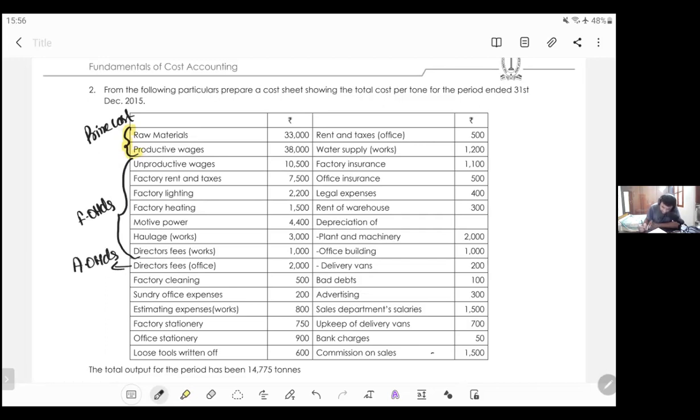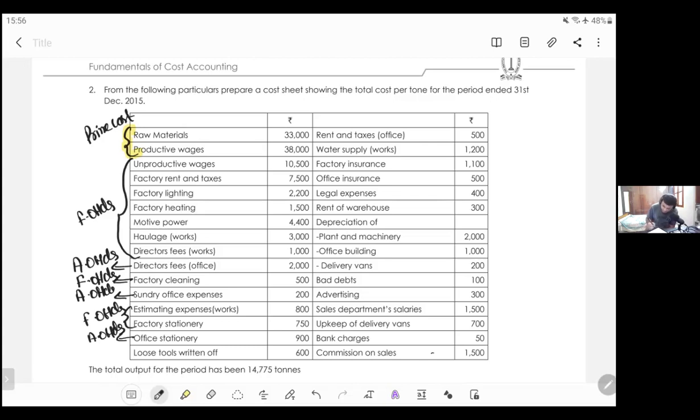Next, factory cleaning is again factory overheads. Office expenses is admin overhead. Estimating expenses and factory stationery: since they are incurred in the factory itself, these both are factory overheads. Office stationery, of course, admin overheads.